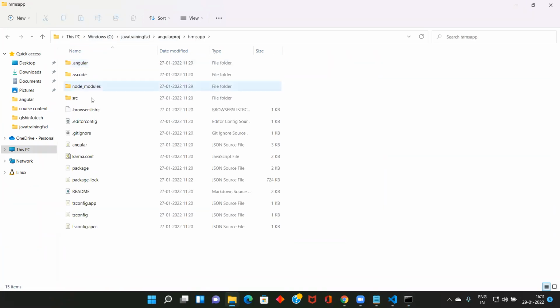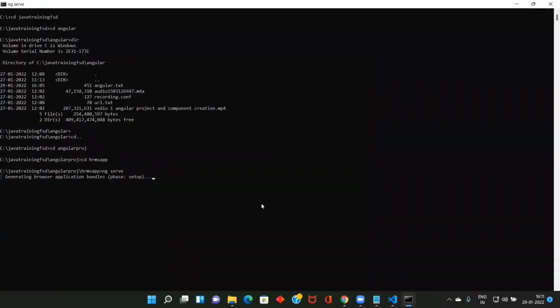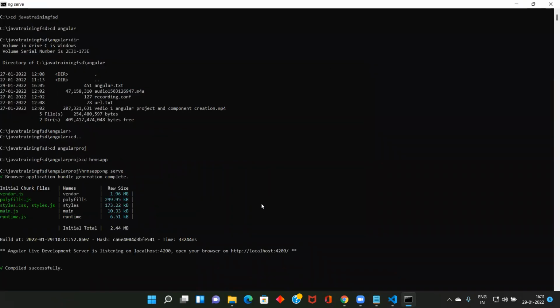Go inside this one and give the command. There are a lot of files. It will start generating the browser application bundle. Now our server is started and it is listening on 4200.